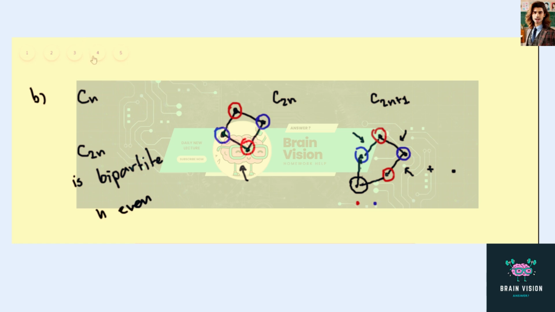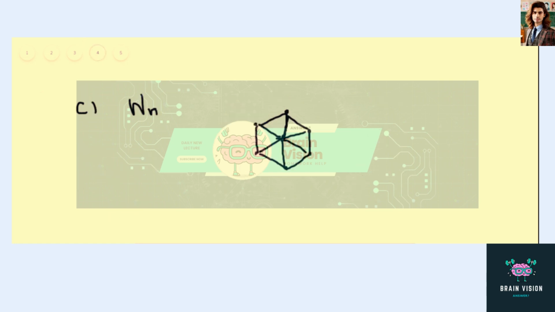All right. Next is the wheel. Now this is not bipartite for any n, because like in the case of the complete graph, the middle vertex must be its own partite, right? Because it connects to everything else. Its partite must have just one vertex.